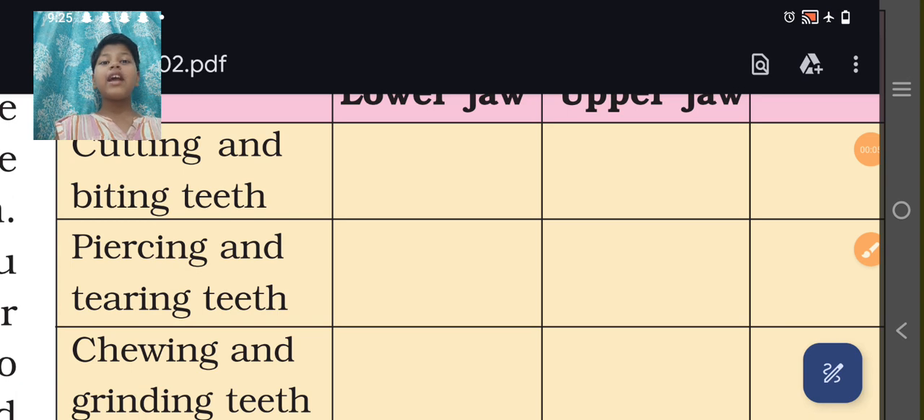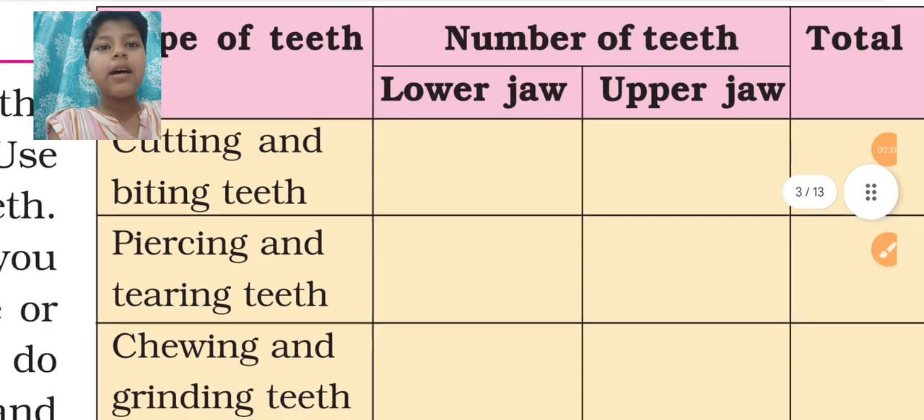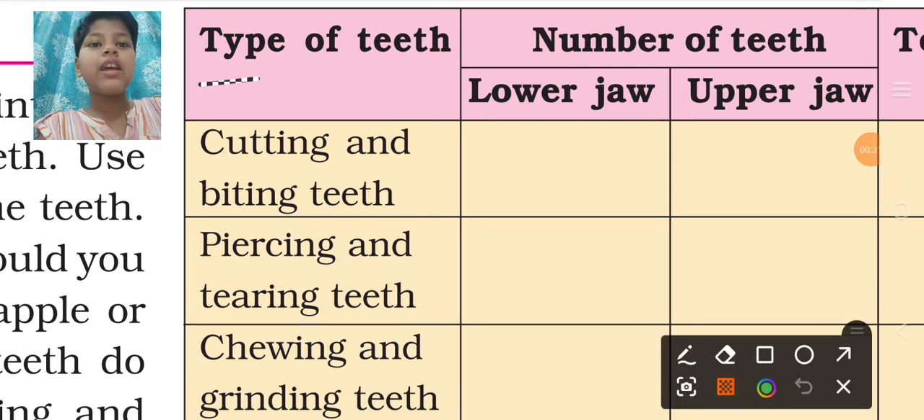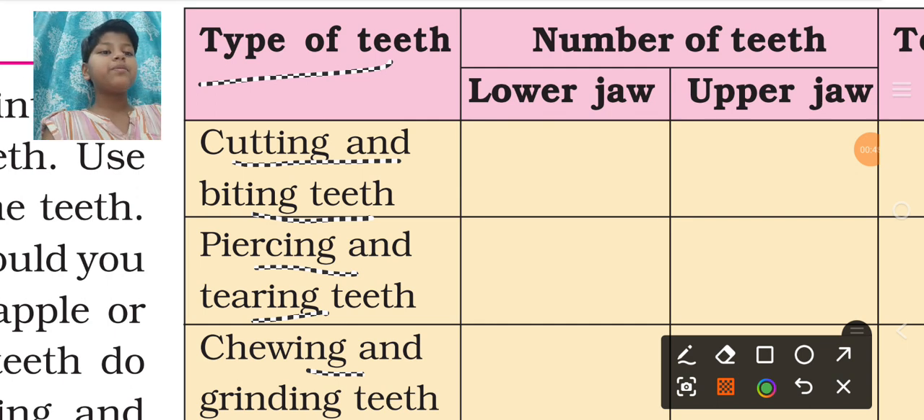So today we have done different types of teeth, and we also learned what the functions of the different kinds of teeth are. So today let us fill table 2.2. So here you can see the type of teeth which we have here. The types of teeth: cutting and biting teeth, piercing and tearing teeth, chewing and grinding teeth. So let us see how we can fill this table.